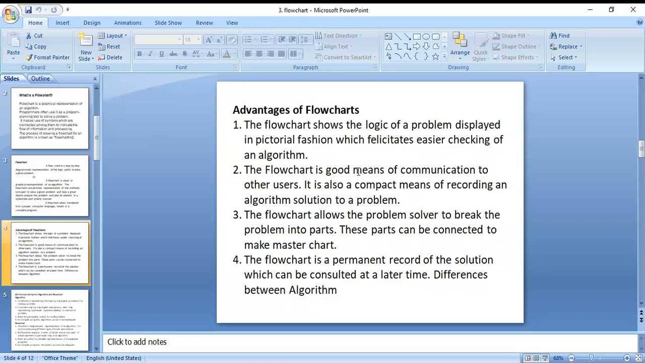Also we can use flowcharts for good communication, and a bigger problem is broken into smaller parts. Those smaller parts are connected to each other, and then we make a master chart. The flowchart is a permanent record of the solution.